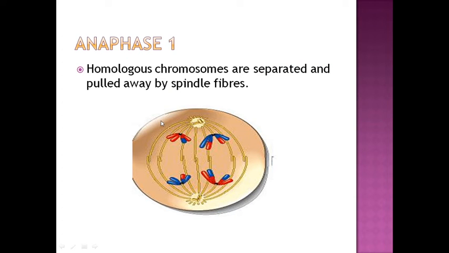Now anaphase one, same thing happening, but here 4 chromatids are going. In mitosis, what happened? One chromatid goes to each side, but here you can see 2 chromatids are going, meaning 1 chromosome goes each way. That's because there were homologous pairs. So here how many were there? 1 2, 1 2. So total was 4. So 1 2, 1 2, 2 goes this side, 2 goes this side.